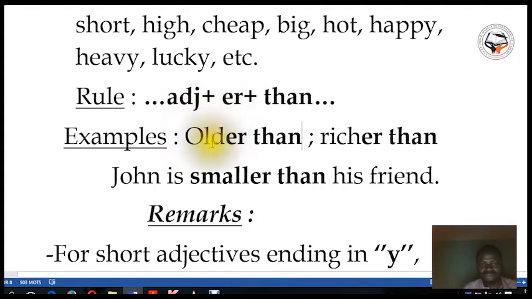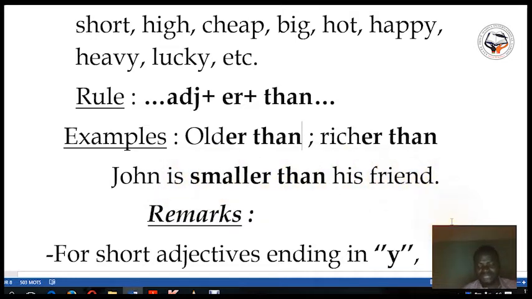I took "old." Old is a short adjective. I just put the -er to the adjective old, which gives older, and then I add than, which gives older than. Let's take the adjective rich. I add -er to rich, which gives richer, plus than: richer than. An example: John is smaller than his friend.